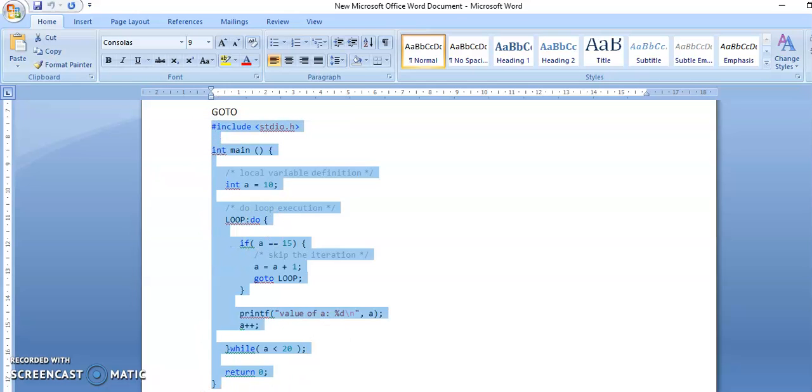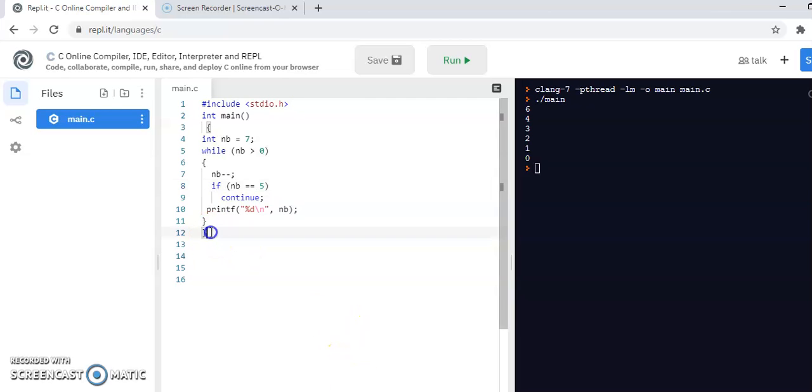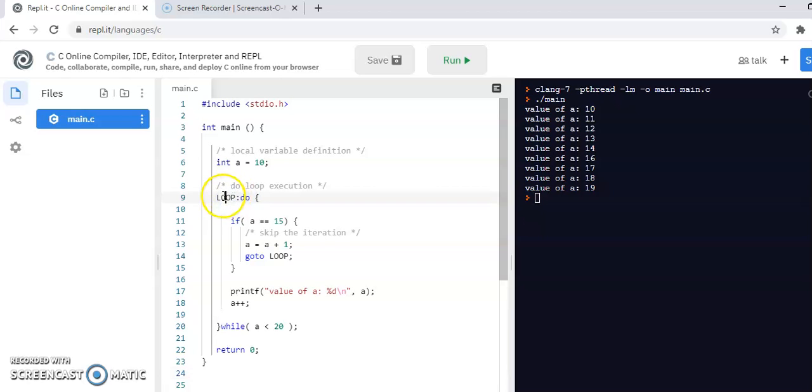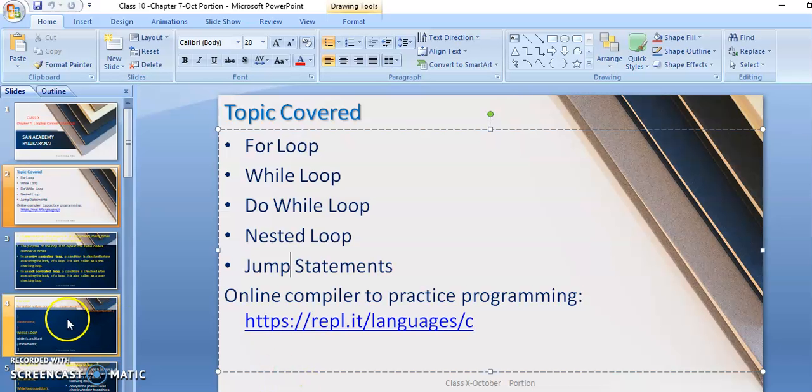You can see over here, this is our goto. Here the loop is there, the main loop and this loop. This is the label we got, and this condition goes over here. If I change the loop name over here, this is just a name, then you have to change the same over here too. With this, the chapter is over.